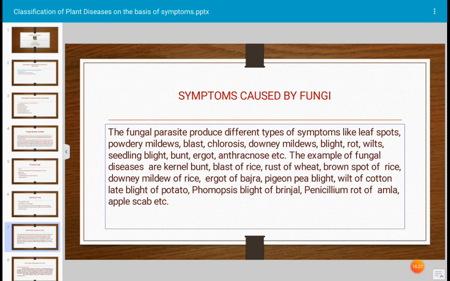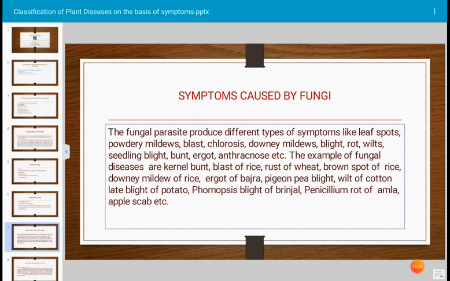It enters into the host, but does not show any symptom up to the ear formation. After formation of the ear, the grains are replaced by the fungal pathogen, and horny ergot bodies are developed in bajra. The pathogen responsible for ergot disease is Claviceps purpurea.